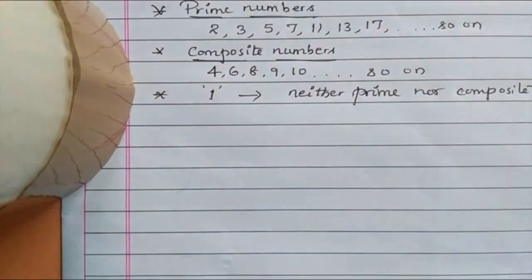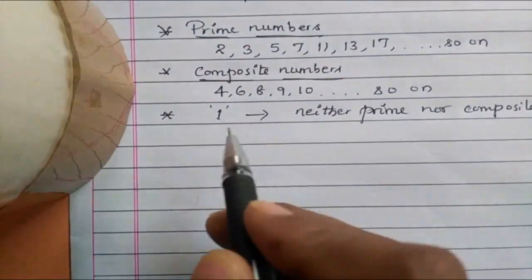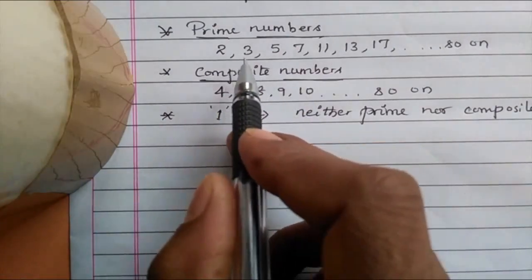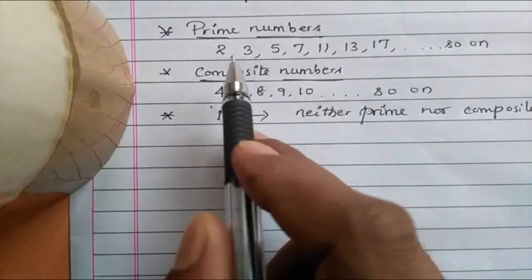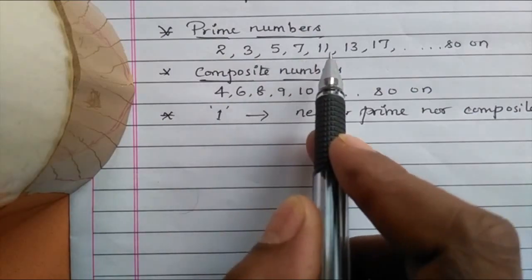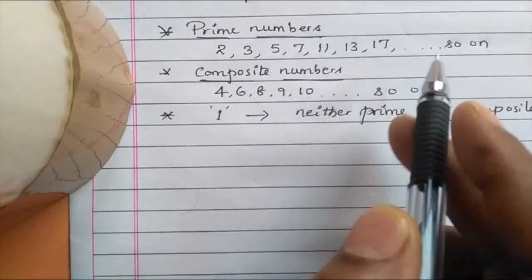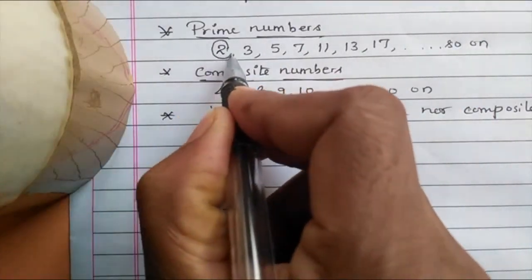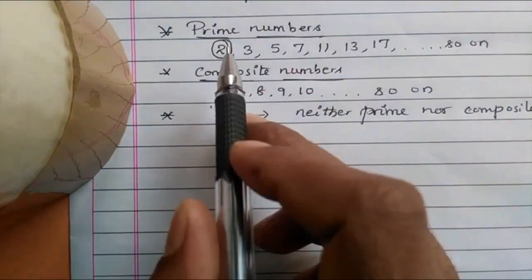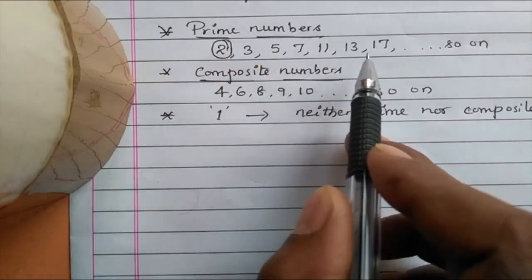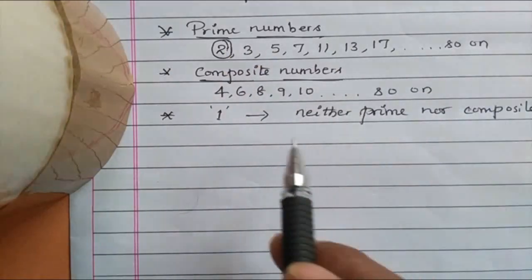It is a special number. Did you observe one more speciality in the prime numbers? That is, all the prime numbers are odd. Look here, 2, 3, 5, 7, 11, 13, 17. In these, all the prime numbers are odd except this 2. 2 is the one and only prime number as well as even number. Remaining all the prime numbers are odd numbers.